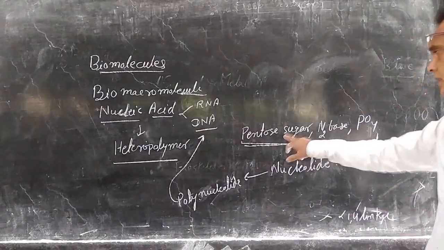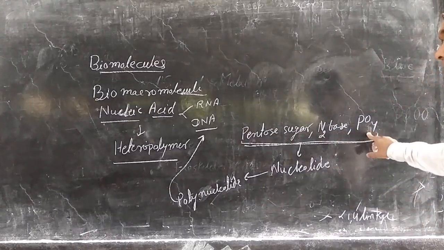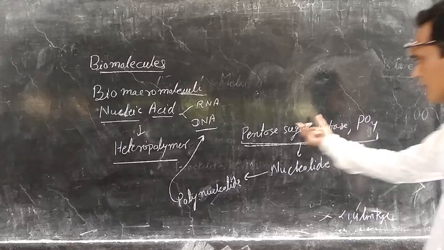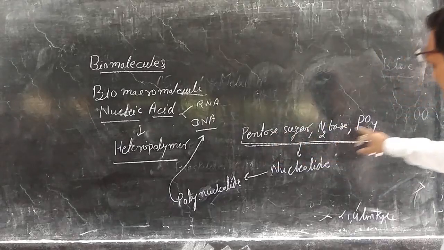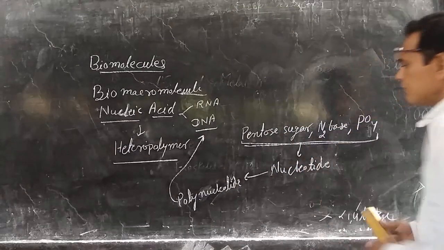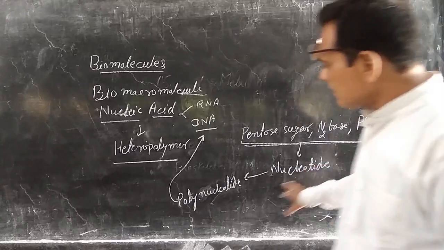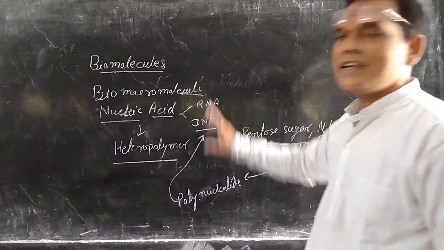One pentose sugar, one nitrogen base, and one phosphate combine together to form a nucleotide. When many nucleotides combine together, they form polynucleotides, and that is the DNA and RNA.